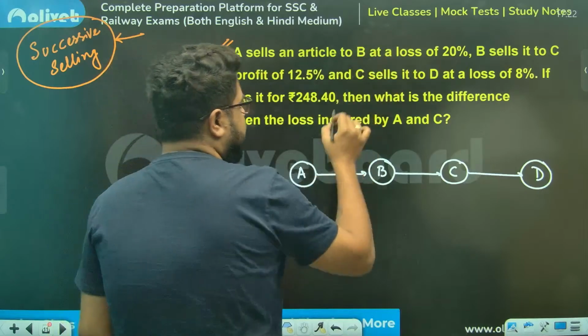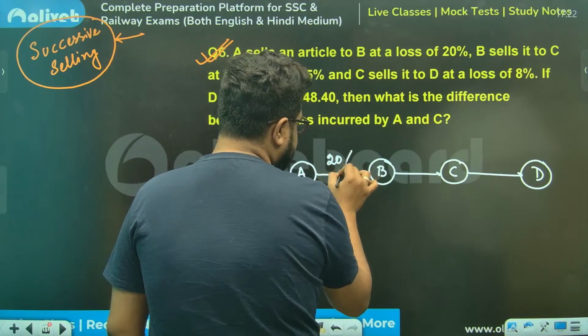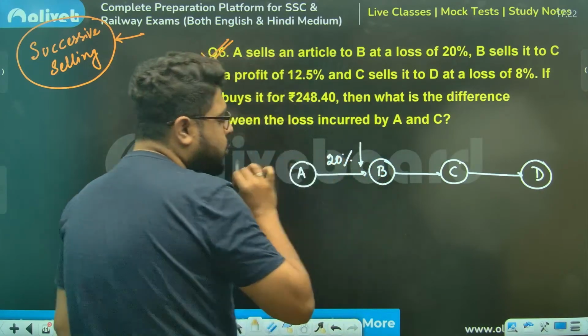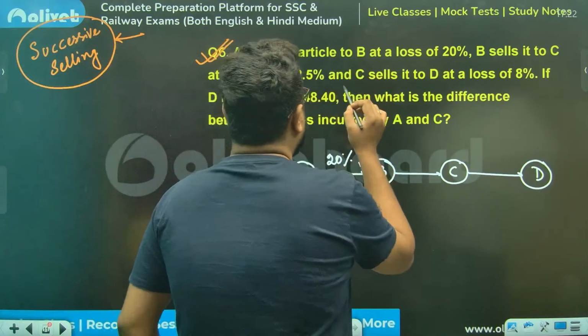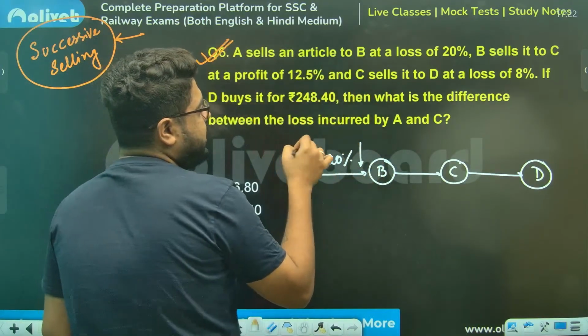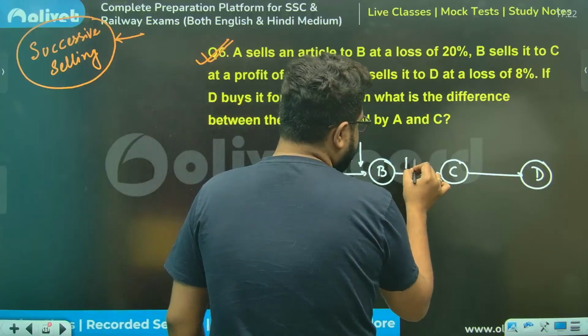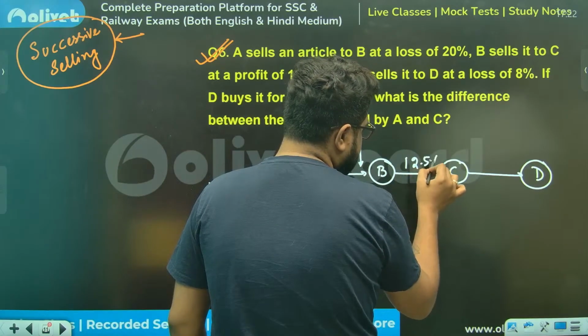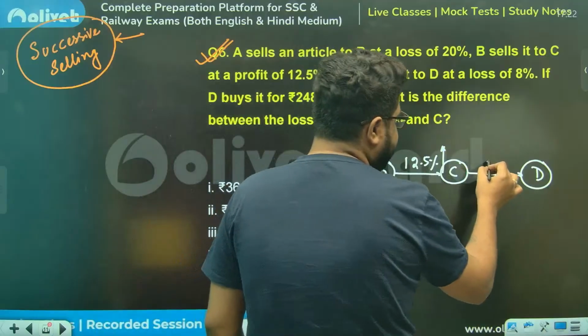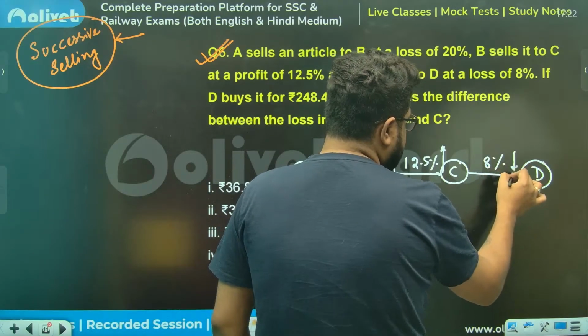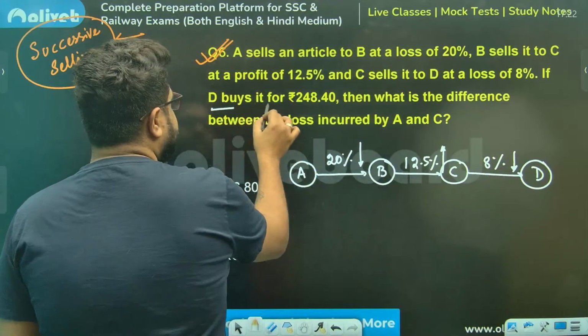Now the profit and loss, let's put. A sells to B at a loss of 20%. So 20% loss means I'm giving a downward arrow for our understanding. Now, B to C, 12.5% profit. Profit means upward arrow. C to D, loss of 8%. Now they are saying D buys it for this much.